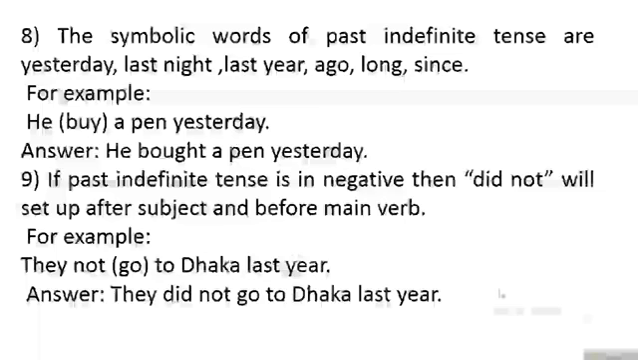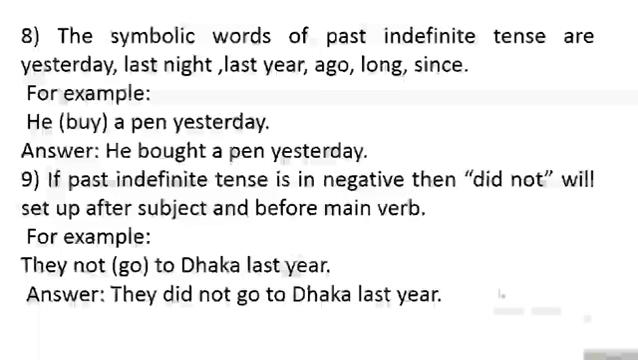The symbolic words of past indefinite tense are yesterday, last night, last year, ago, long since, etc. That means, for example, he buy, he paid yesterday. Answer: he bought a pen yesterday. Number 9 rule: if past indefinite tense is in negative, then did not will be set after the subject and before the main verb. For example, they not go to Dhaka last year. Answer: they did not go to Dhaka last year.